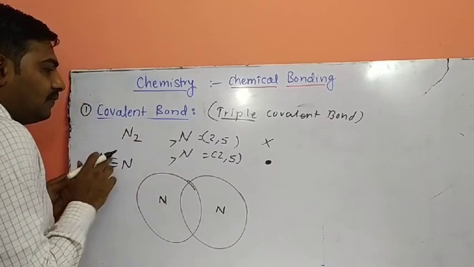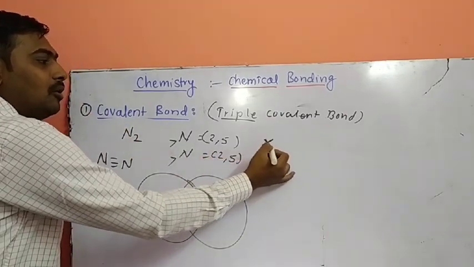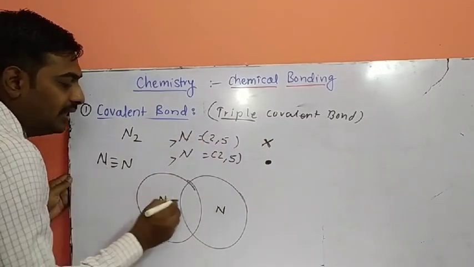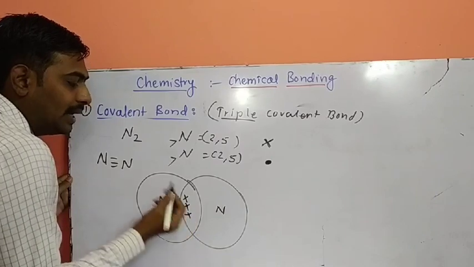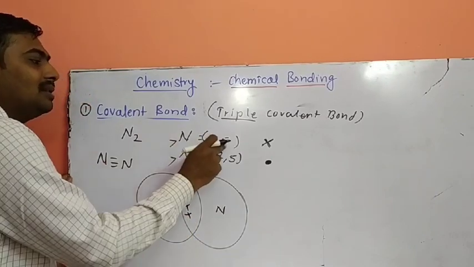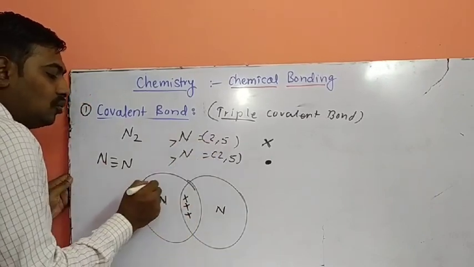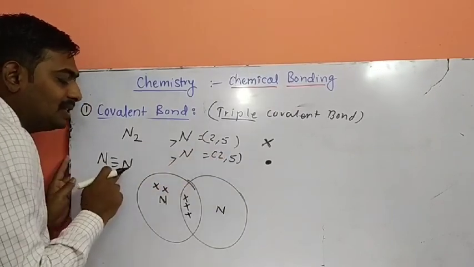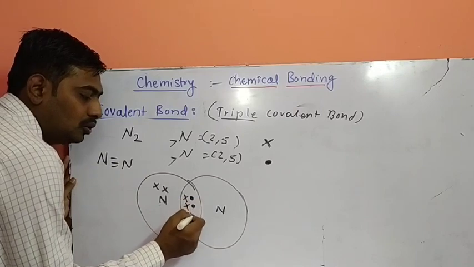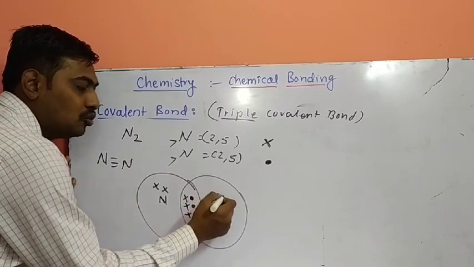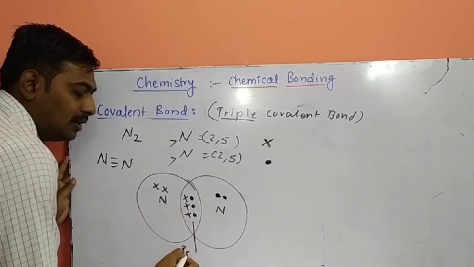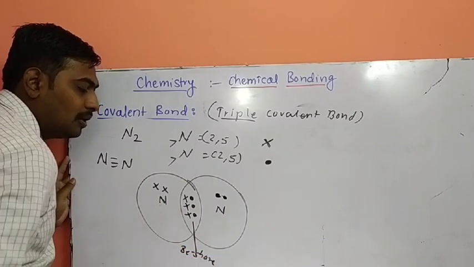See, the representation is cross. How many do we have to draw for the first nitrogen? 5. Out of 5, how many are engaged in the bond? 3: 1, 2 and 3 are engaged in the bond. How many remain? Out of 5, 3 are engaged. Remains 2: 1, 2. Second nitrogen. Out of 5, how many engaged in the bond? 3: 1, 2, 3. How many remain? 2 remain. So there 3 electrons shared, called a triple covalent bond.